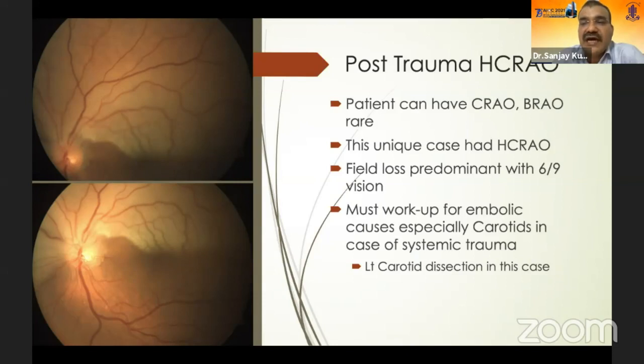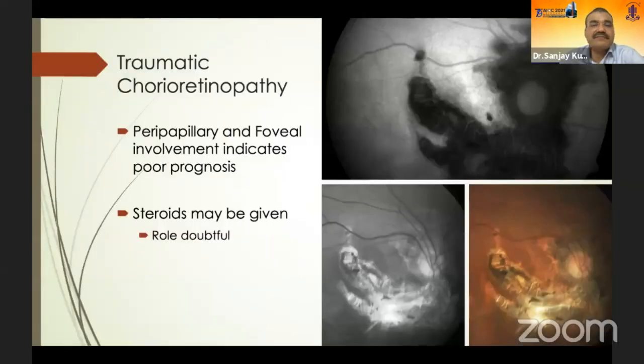So it could be a CRAO, BRAO, or even venous occlusions. This is a unique case of a hemicentral retinal artery occlusion. The field loss was predominant with a vision of 6/9, and in all these cases, an embolic cause must be worked up, especially the carotids, to rule out any focus of embolus.